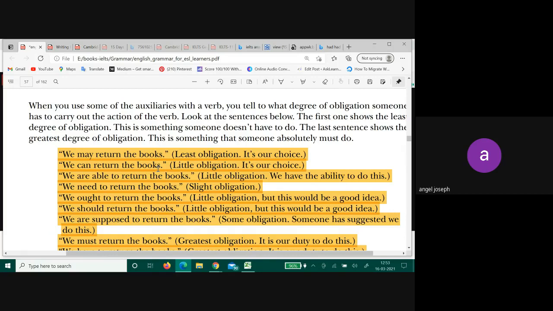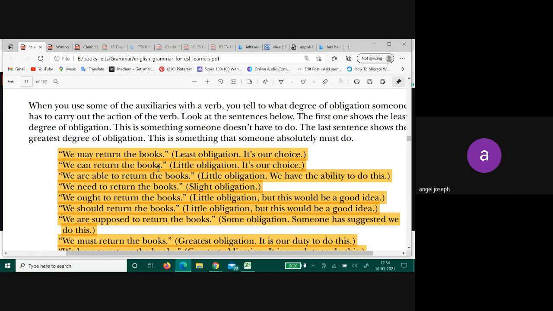When you need to and it is good for you also. So you ought to respect your elders. What does that mean? That you should or you need to respect your elders, there is a need, and it will be good for you also.